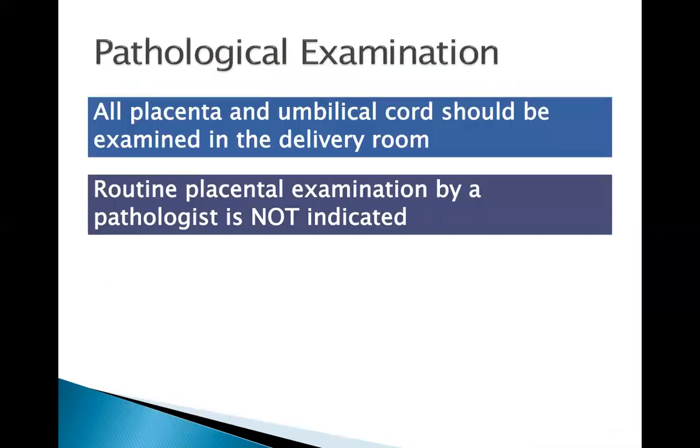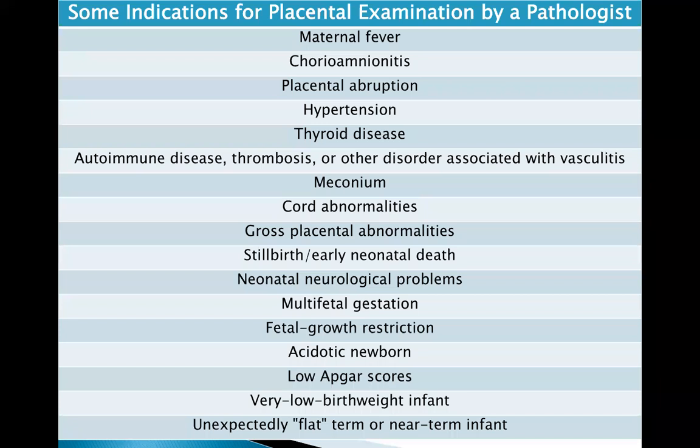All placenta and umbilical cord should be examined in the delivery room, but routine placental examination by a pathologist, meaning sending all placentas, membranes, and umbilical cords to the laboratory, is not routine. But examining it inside the delivery room before it is disposed of is part of routine delivery. Here are some of the indications where the placenta is sent for histopathologic examination by a pathologist. This is, I think, the last slide.